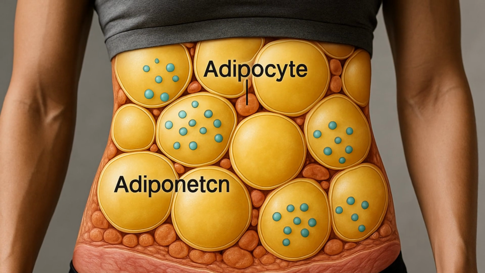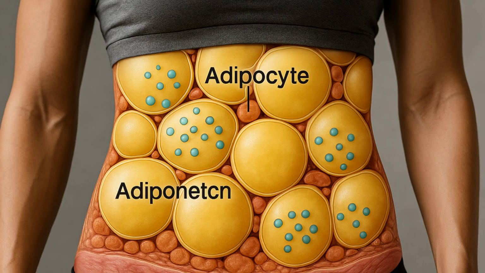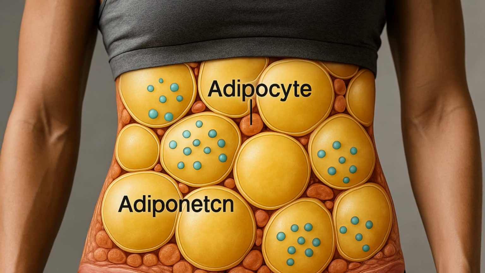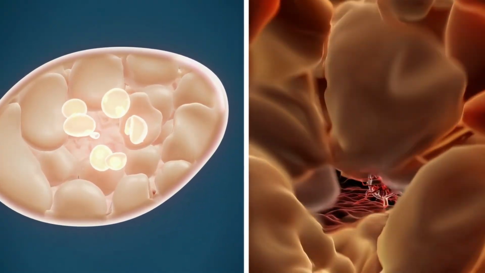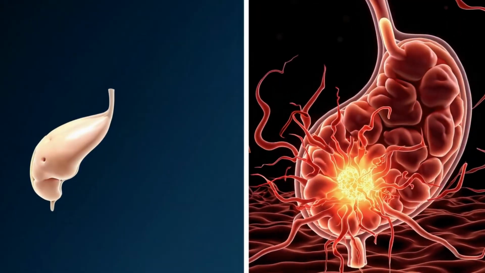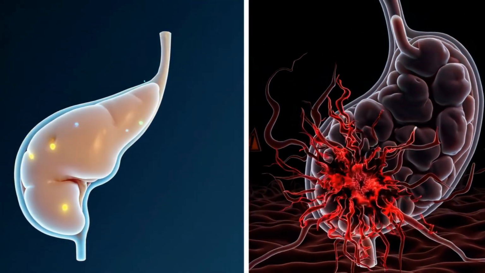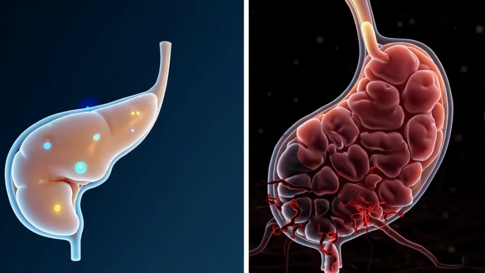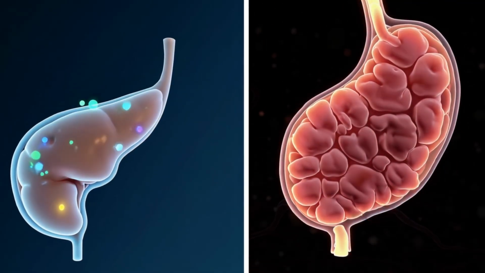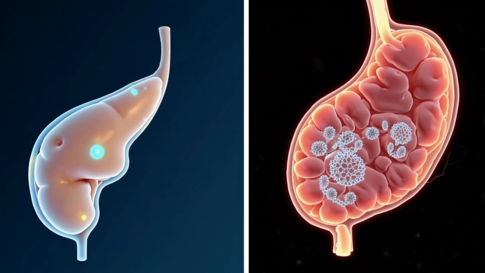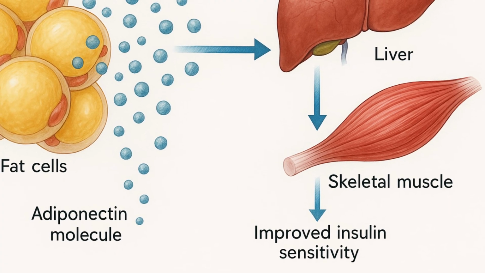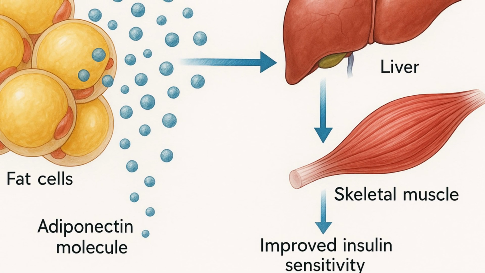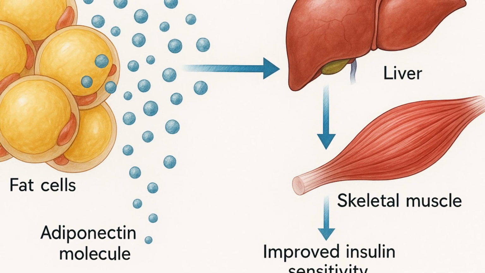Interleukin-10, IL-10, another anti-inflammatory cytokine secreted by adipocytes and resident immune cells, plays an equally critical role in maintaining metabolic tissue health. IL-10 suppresses the production of inflammatory mediators in macrophages and dampens antigen presentation, helping to prevent chronic immune activation. Within adipose tissue, IL-10 fosters a regulatory environment that limits immune cell infiltration, reduces oxidative stress, and supports insulin action. Experimental models have shown that enhancing IL-10 expression in fat improves insulin sensitivity, lowers systemic inflammation, and preserves tissue architecture even in the face of overnutrition.